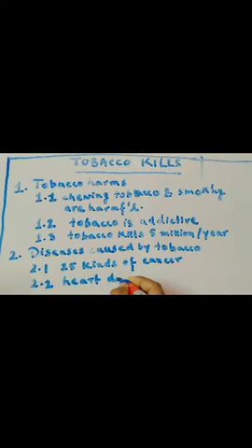Remember, we read the most affected organ of our body due to the consumption of cigarettes and tobacco is our heart, and it usually affects our heart and causes heart disease.